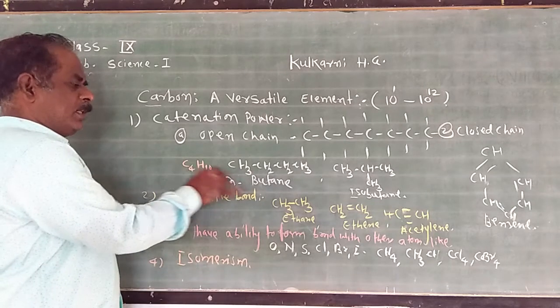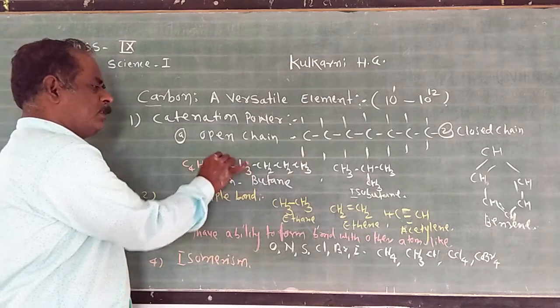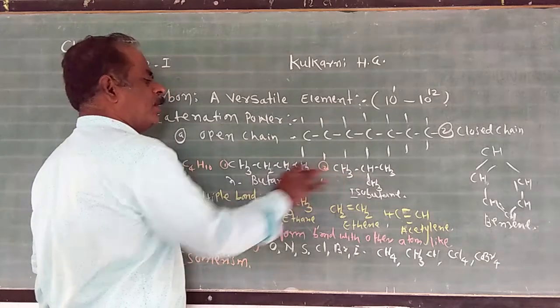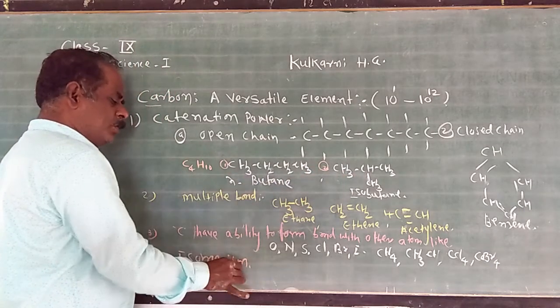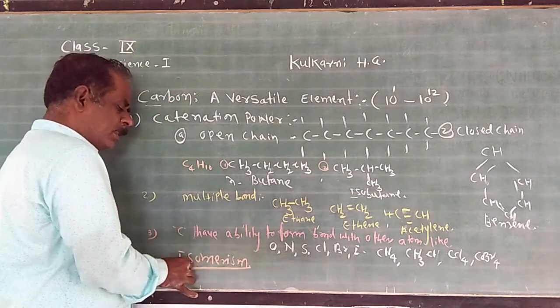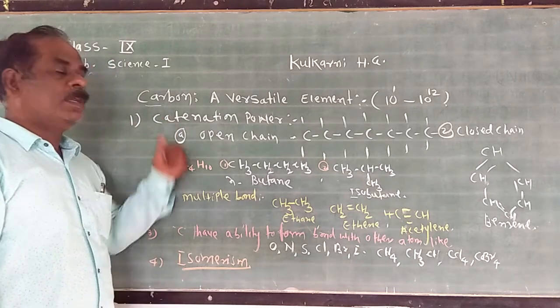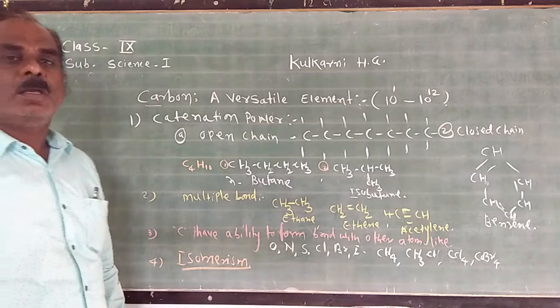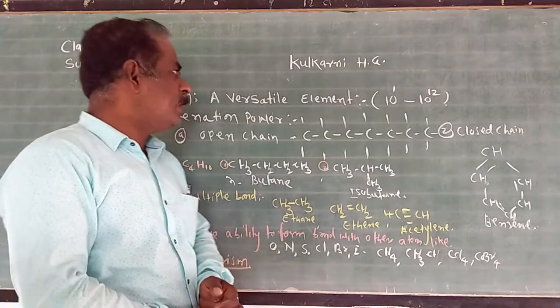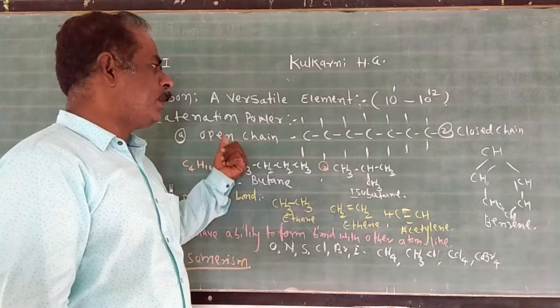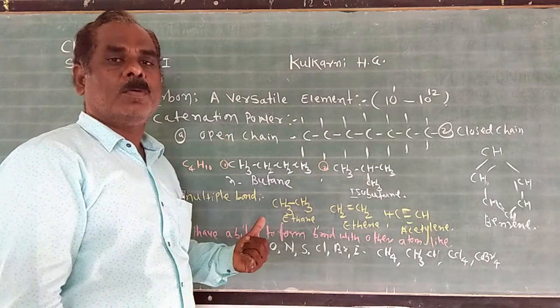But the structural formula here, this is the first structure, and the second structure is different. Such a phenomenon is called isomerism. This phenomenon occurs in carbon compounds. Due to these four reasons, carbon compounds occur in very large numbers, and these versatile or abnormal properties occur in carbon compounds.